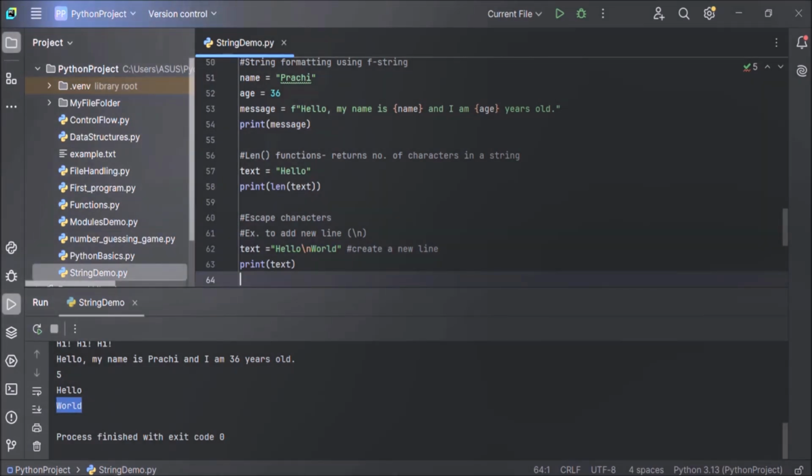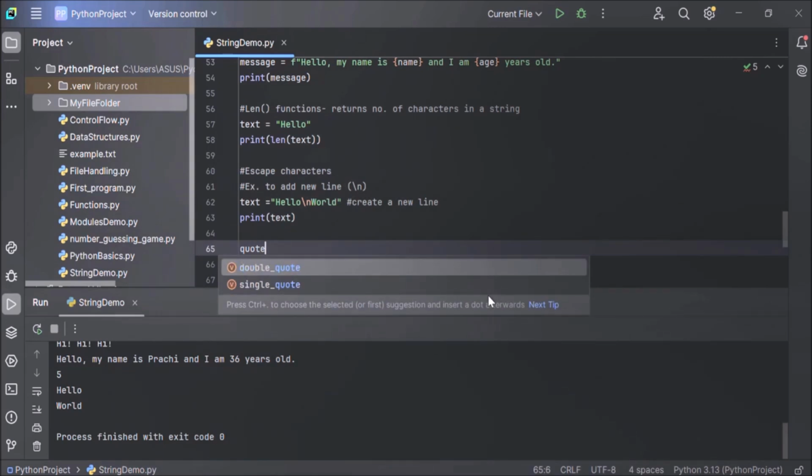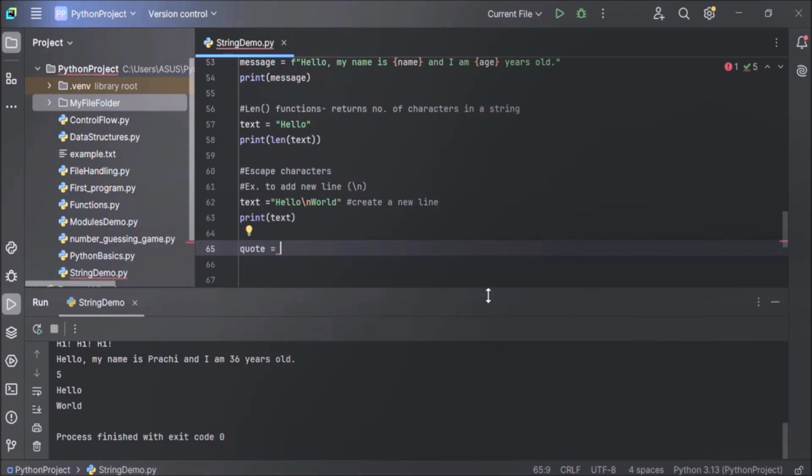Now next, let's see one more example of escape characters. In this example, we will include quotes in our string. Now here, let's create a string variable named quote equals, and assign some string value to this variable. Let's say, he said "Python is amazing". Now what we want here is to add this string, Python is amazing, in double quotes like this. Can we do it? Is it possible in Python?